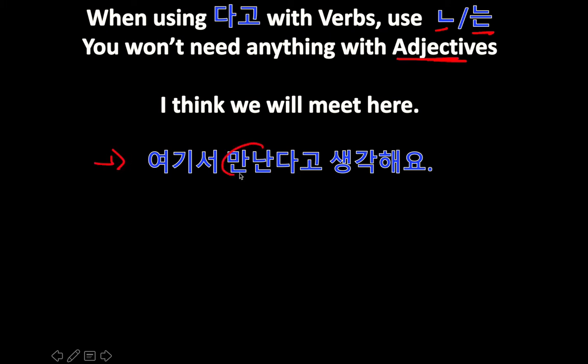여기서 만나. 만나 means to meet. So here, meet tago, which means this is in quotations. So meet here. 생각해요. Think. So the translation is I think we will meet here. Okay, and you see how tago is used after meet, after 만나다.